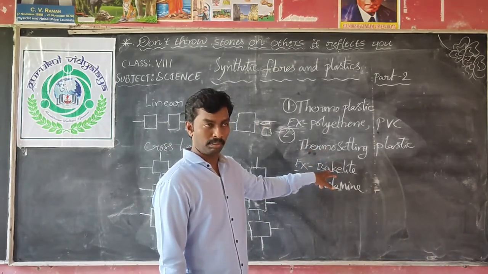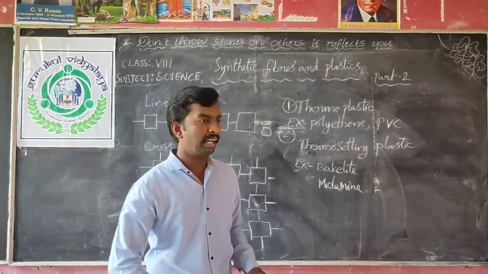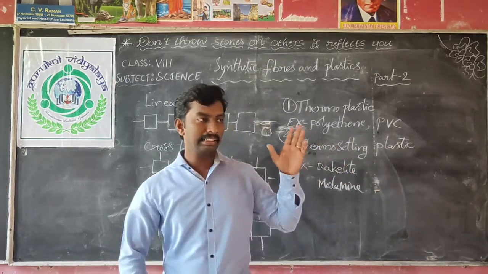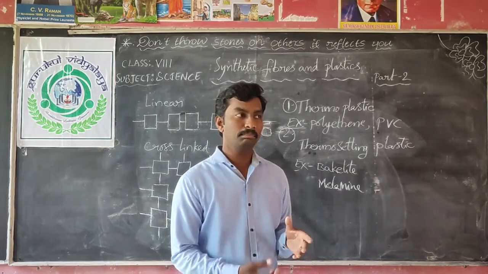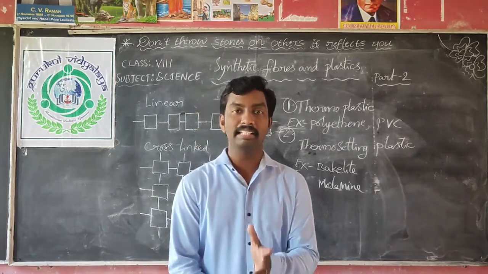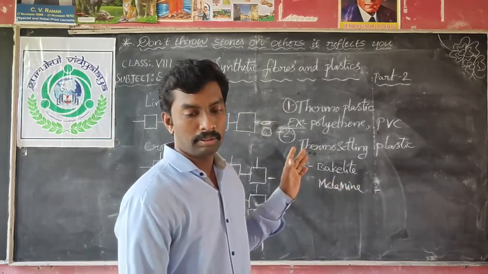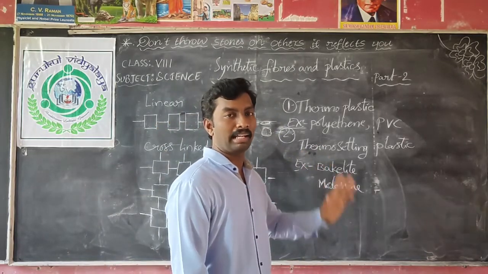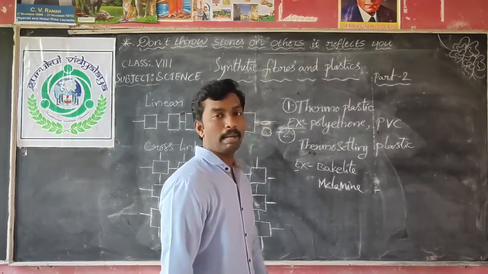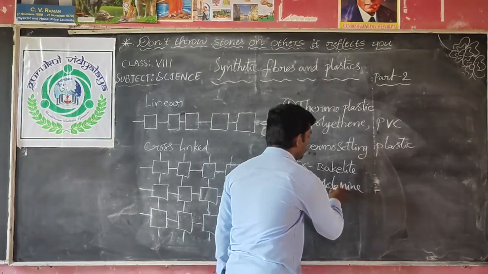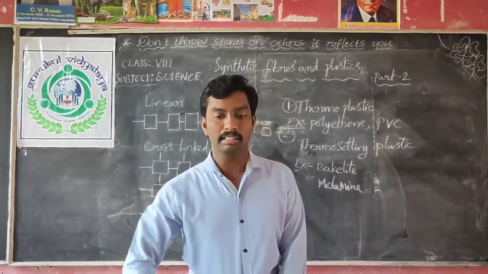In that, one example is bakelite. So bakelite is used for electrical switches and handles of cooking utensils. We are using this type of thermosetting plastic, that is bakelite. And the second one is melamine. The second thermosetting plastic is melamine.